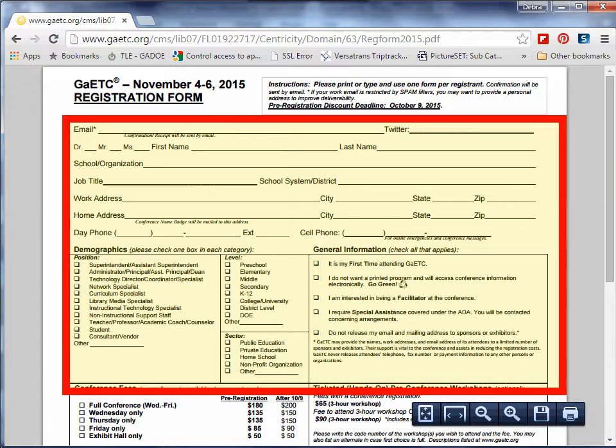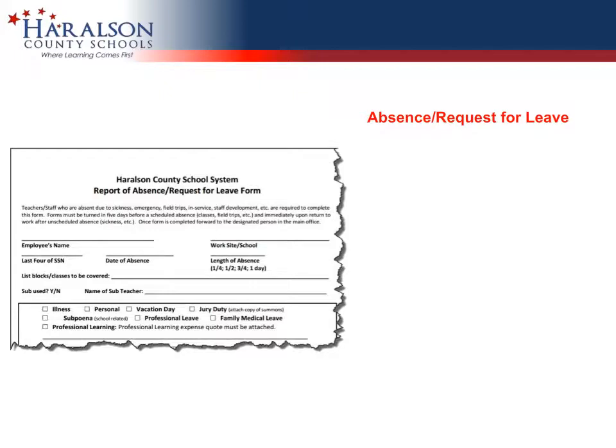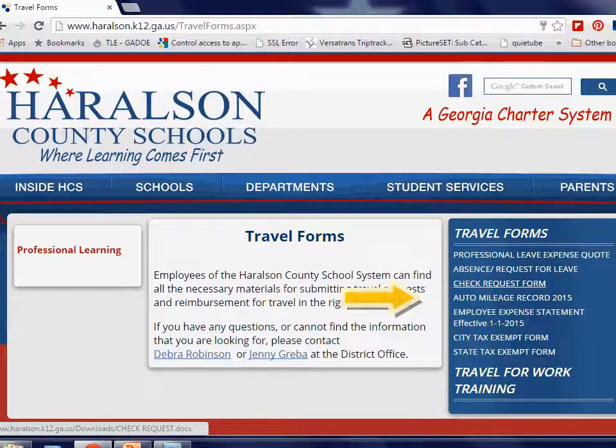If approved, the district office will complete the registration process for you, including sending any needed registration fees. As mentioned before, you will need to submit both the completed professional learning expense quote and the absence/request for leave form together for approval. Remember, the most up-to-date versions of all travel forms are located in the far right menu box located under Travel Forms on the Professional Learning page.